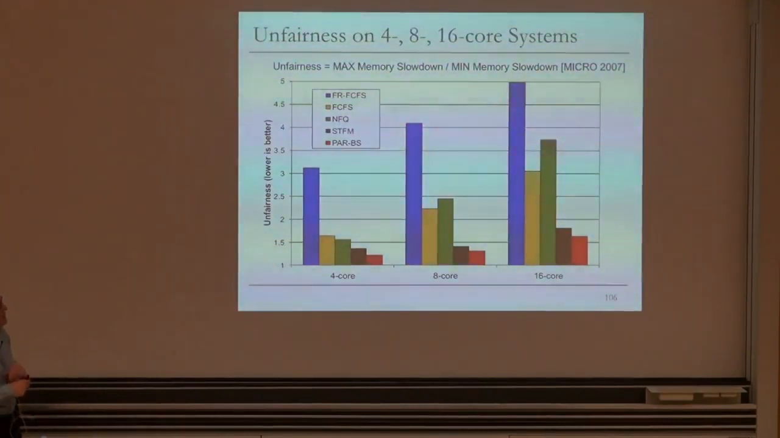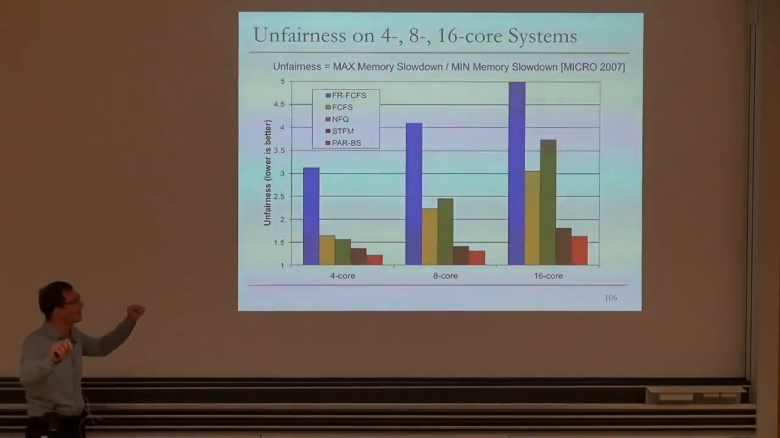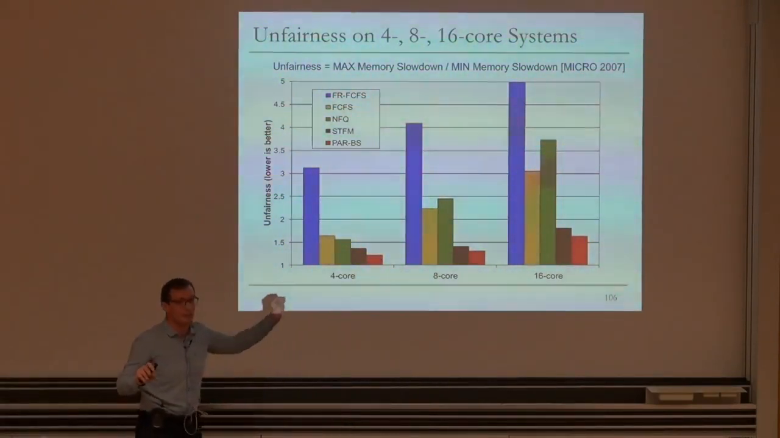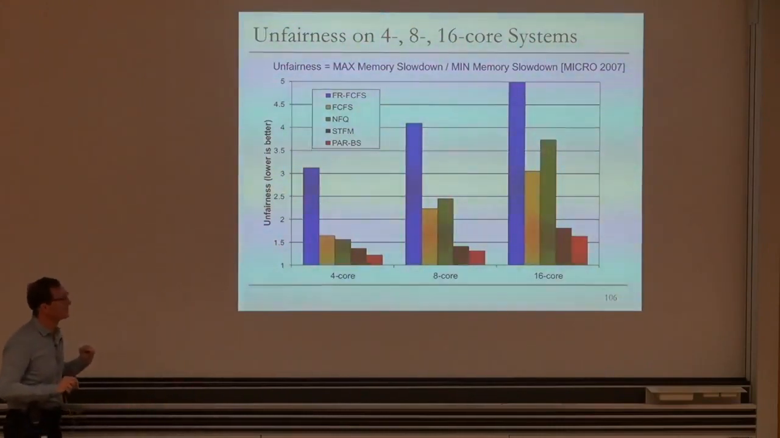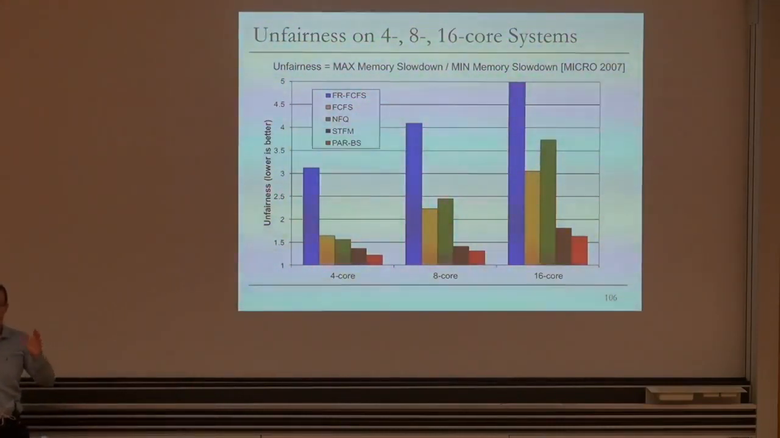And this is the major result, basically, in terms of unfairness. This is unfairness as we define it. This is the maximum memory slowdown experienced by any thread in the system divided by the minimum memory slowdown experienced by any thread in the system. Ideally, you would like this to be 1 in a multi-programmed workload, meaning that whenever you go from running this workload alone on the machine to running it together with other workloads, you don't see any slowdown.